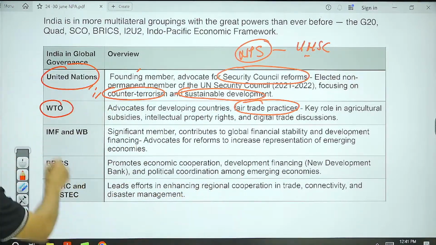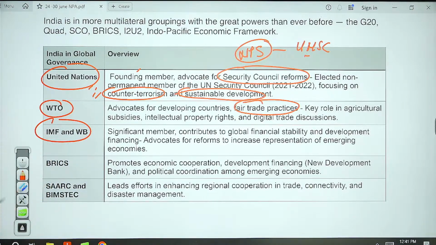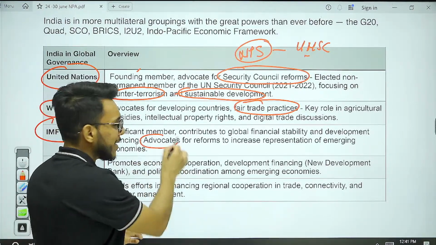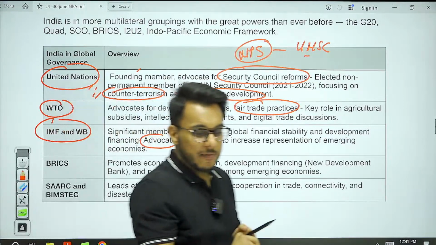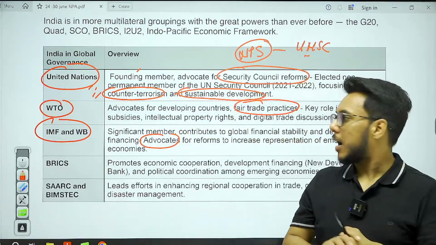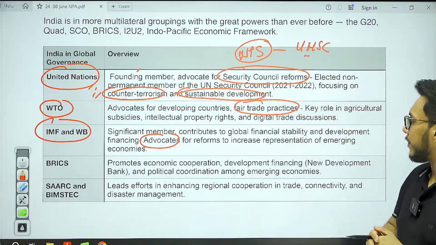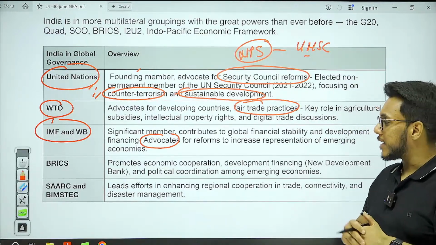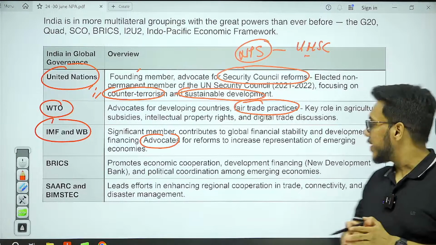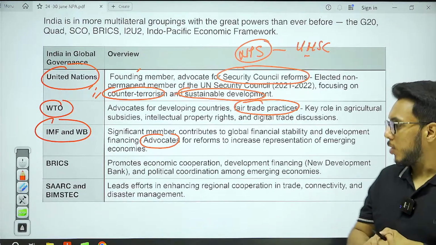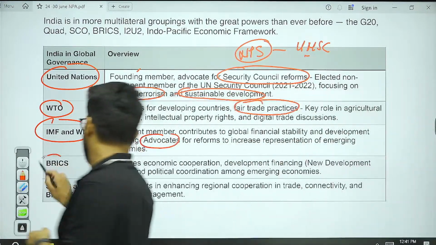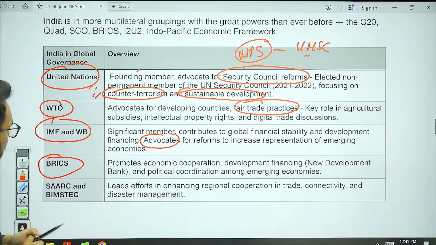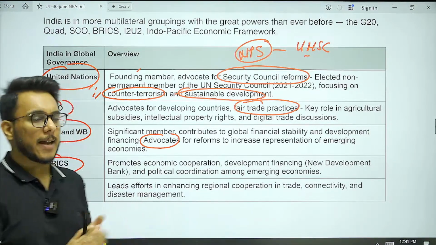Okay. Then at the IMF and World Bank also, India is saying that, first of all, a lot of times their financing has been directed towards Western interests. So their financing now should be going towards the emerging economies also. Then at BRICS. Now guys, first of all, when we talk about BRICS, recently there was an expansion that happened in BRICS.